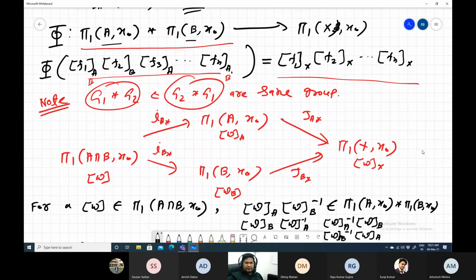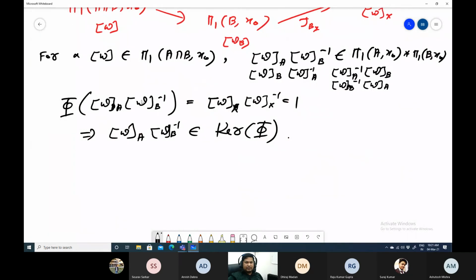Now from this phi map, can you see that the images of all of these elements go to 1? That means all of these elements are in the kernel of phi. Can you check that?